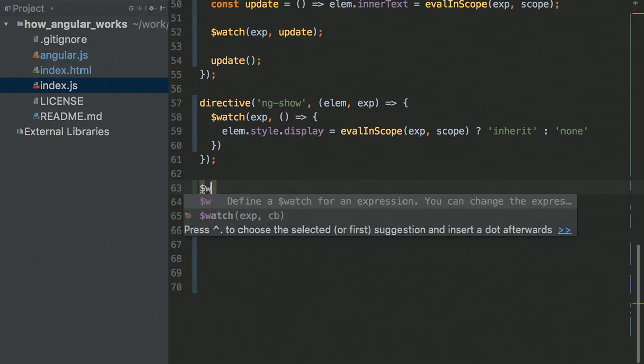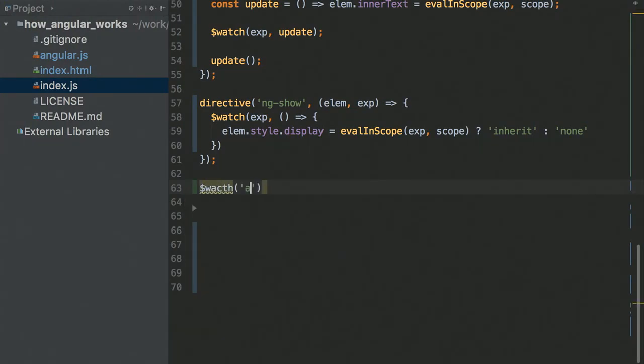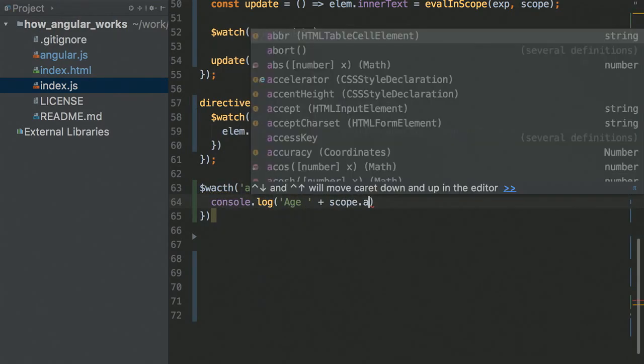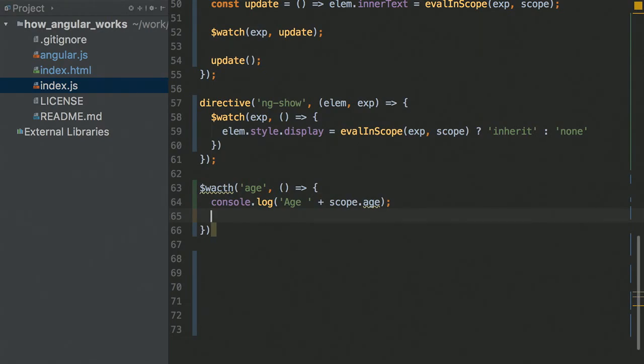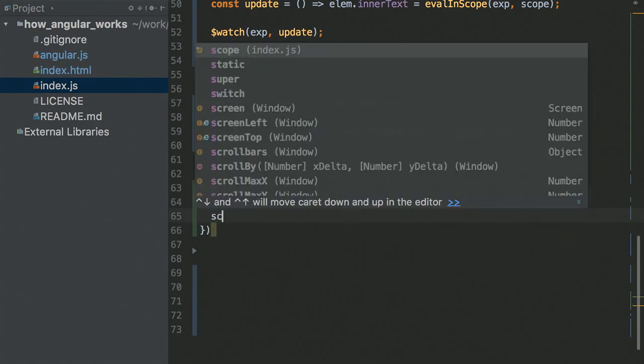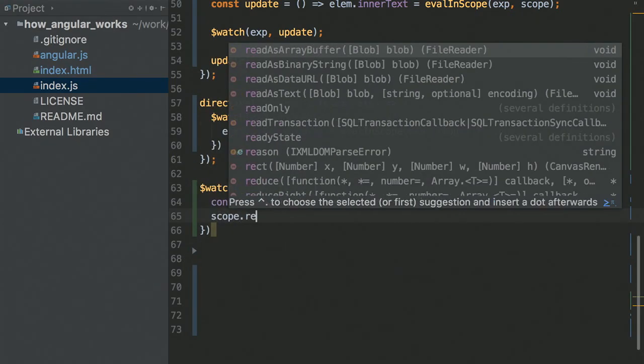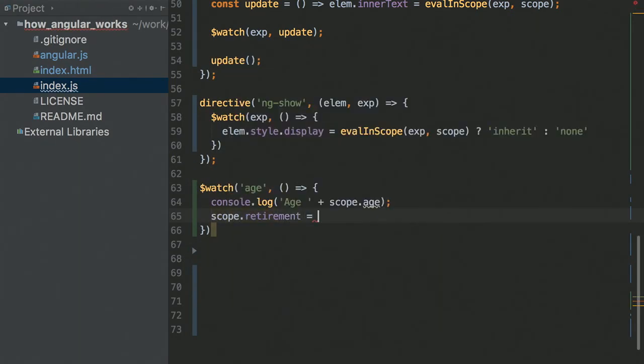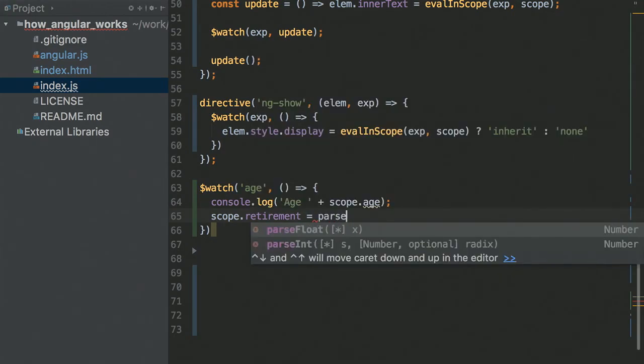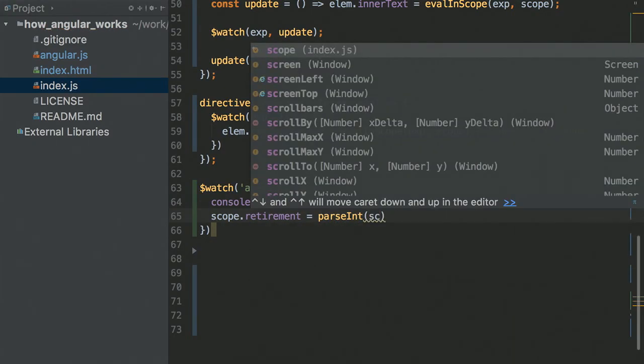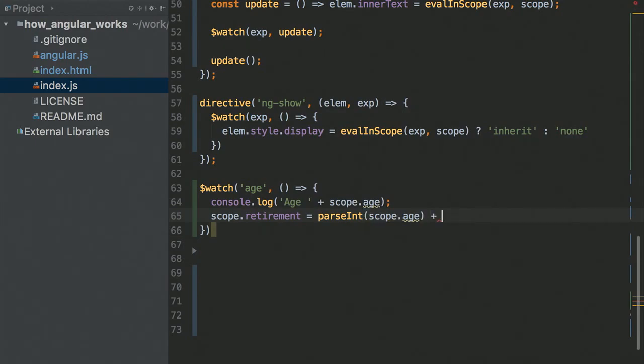I'm going to create something really weird. I'm going to watch the age expression or key, whatever, right? And every time it changes, I'm going to show you console log age. And I'm going to update something in the scope. Scope, let's say retirement. Retirement is going to be scope age, parse int, because it's a string, scope age plus, let's say, 30 years, something like that.